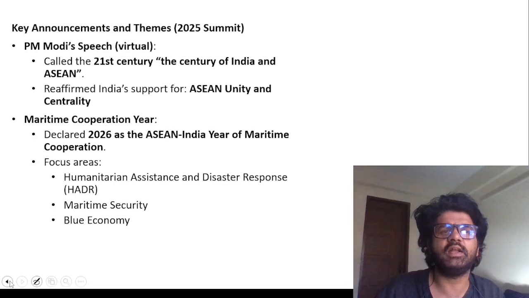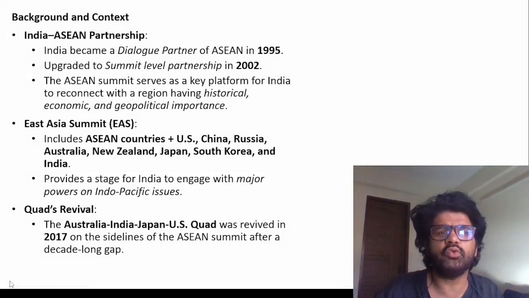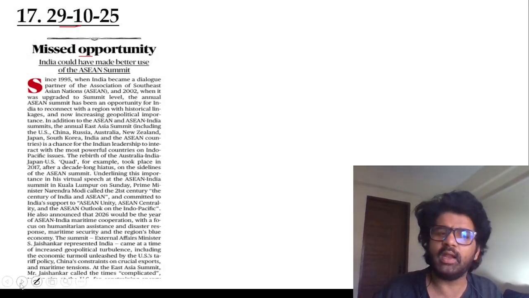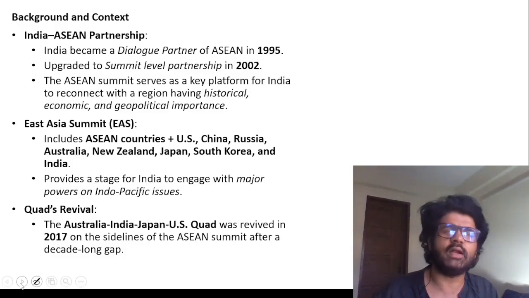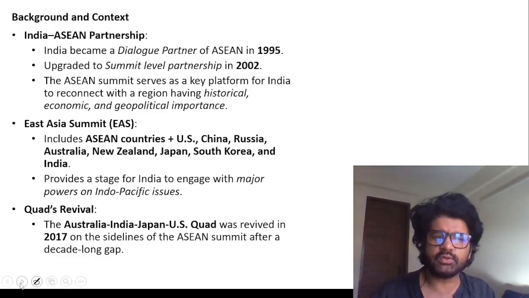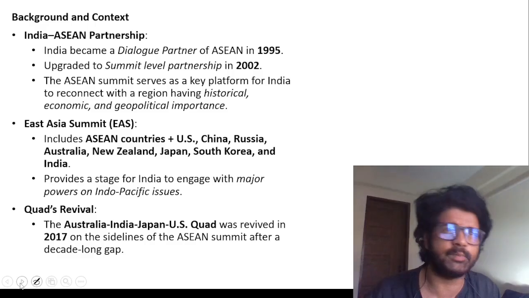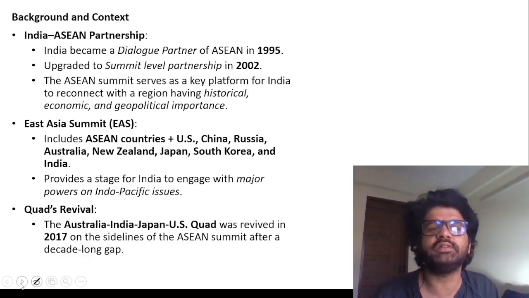So what this article was talking about is that Modi should have gone. Elections will keep on happening in India. So that is not the reason why you should not go to these summits, because the East Asia Summit happened. So many countries came, Japan came, US came. So we could have gained something out of it.